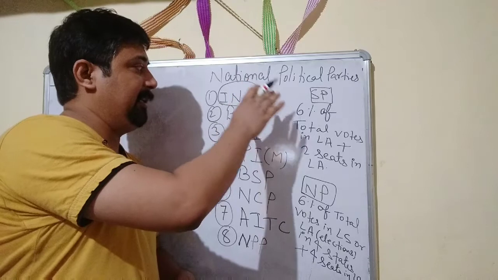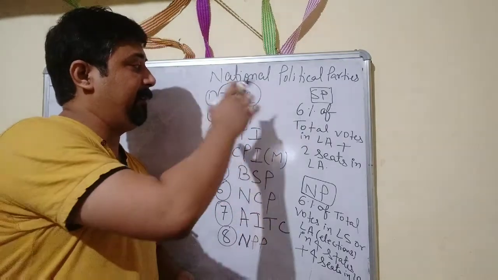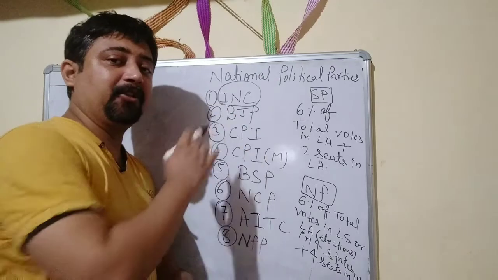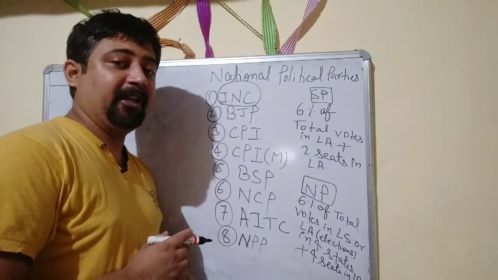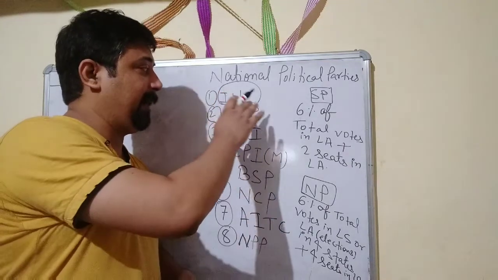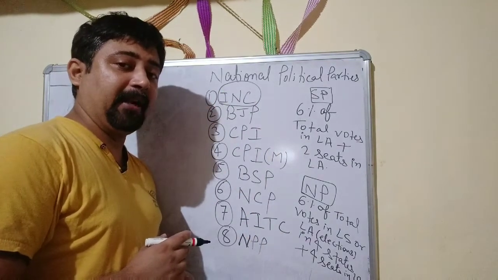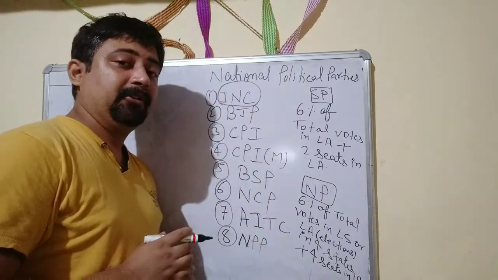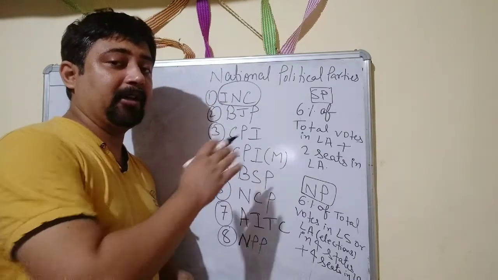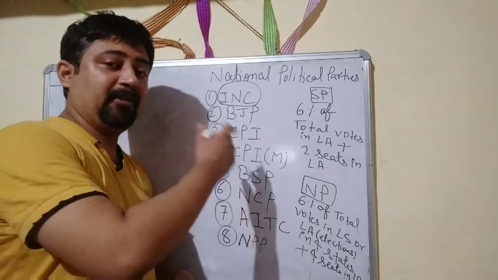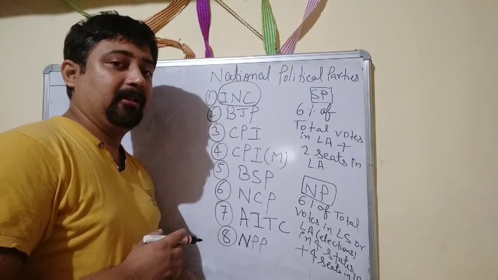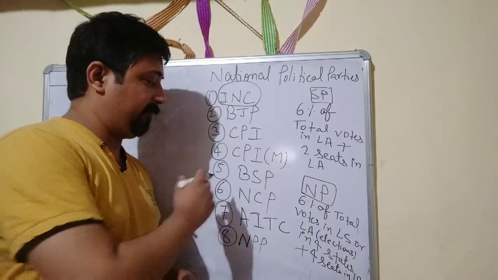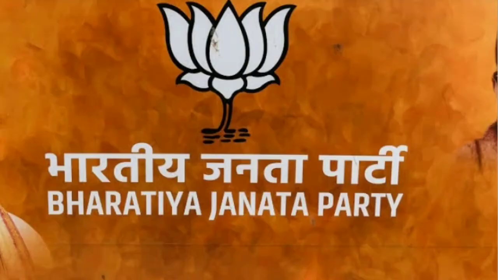Now, after independence, many incidents took place in which this party ruled over India, particularly in the period of Nehru and Gandhi. So this political party became one of the most important political parties, and when India got independence, we were facing a party system. And at that time, only the Indian National Congress Party was there. Later on, it was also fragmented into different pieces. Like from it, one more political party came out, that was the NCP, Nationalist Congress Party. So we have to understand this is the first political party, the oldest political party that was formed.